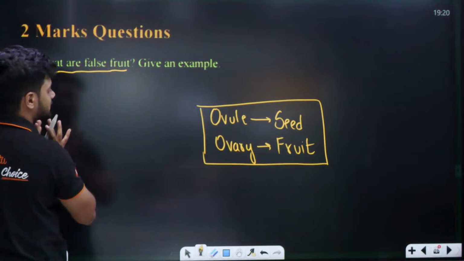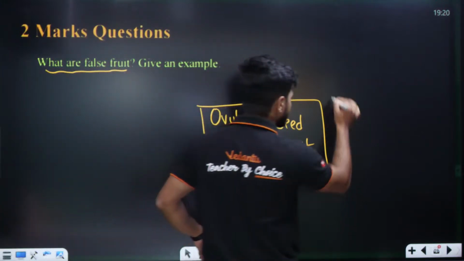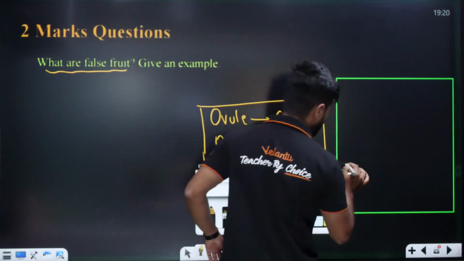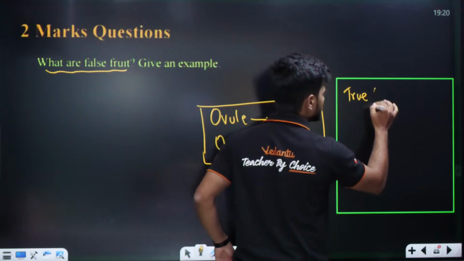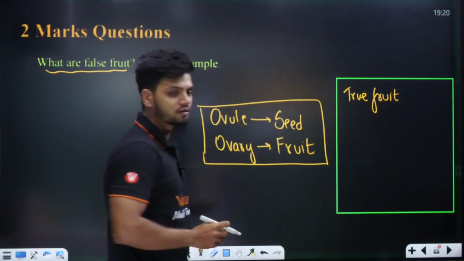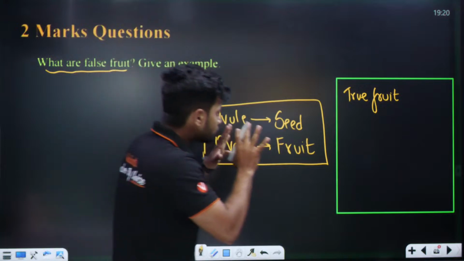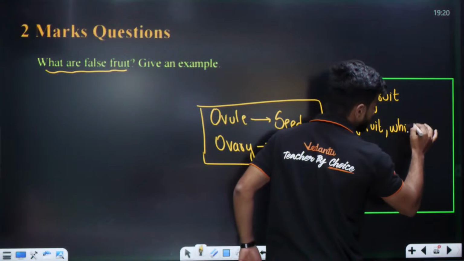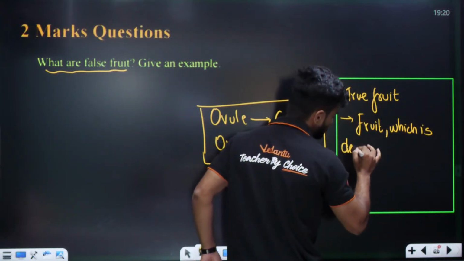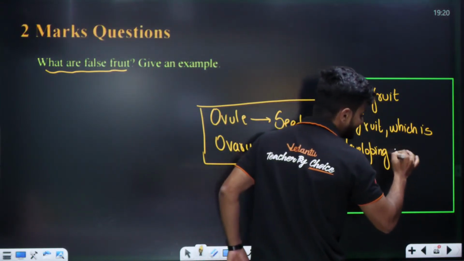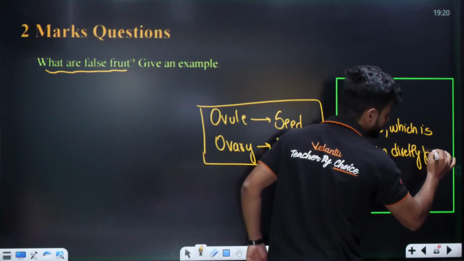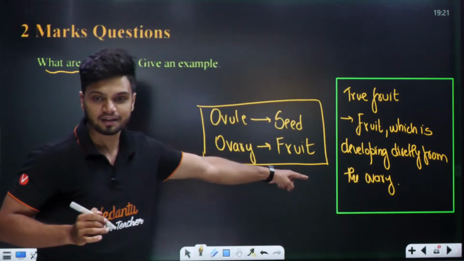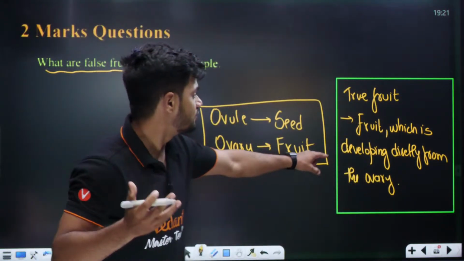Before you understand a false fruit, first you need to understand what a true fruit is. What is the meaning of a true fruit? A true fruit is the fruit which is developing directly from the ovary. If it develops directly from the ovary alone, we call it a true fruit.